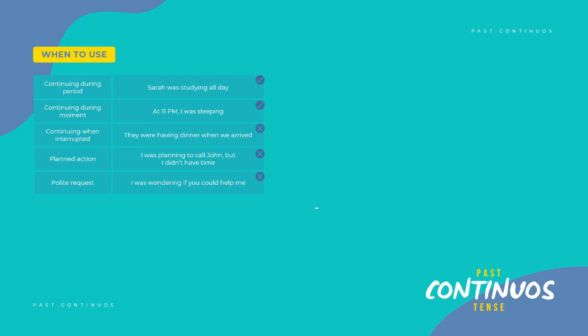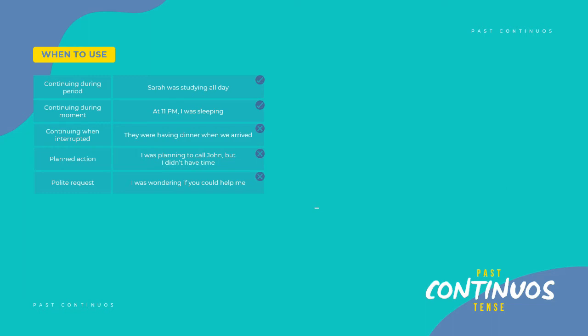You could also use this tense sometimes for a polite request with a particular expression that we use in English to make a polite request, and that expression is this one: I was wondering if you could help me. When we say I was wondering, that is past continuous.